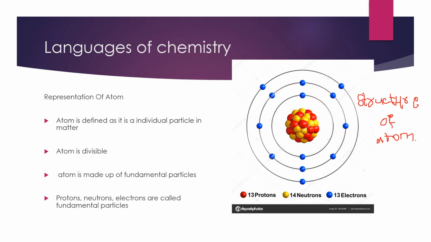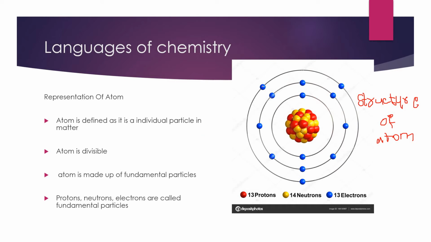Actually, in the 18th century, scientists said that an atom is indivisible, it can't be divided. But in the 19th century, some scientists proved that an atom is divisible. How? Because it is made up of fundamental particles. That is the reason an atom is divisible.